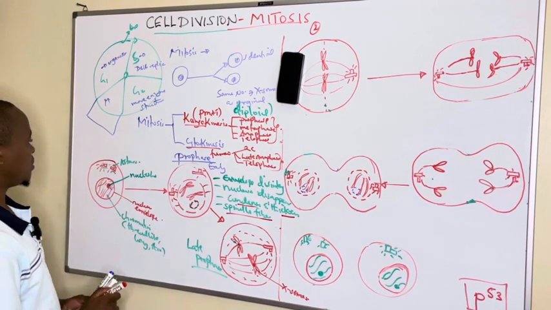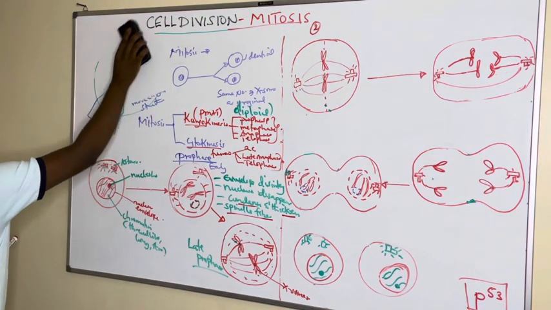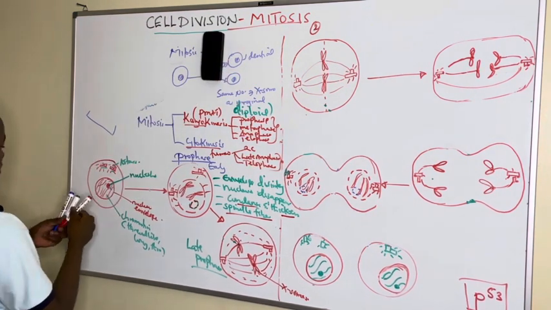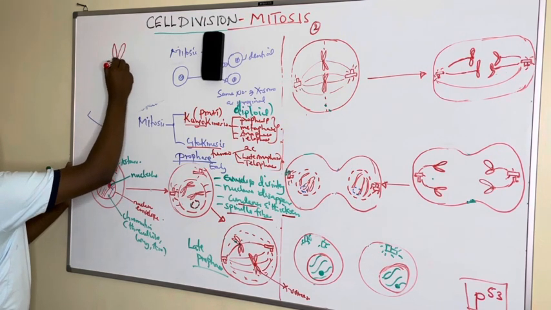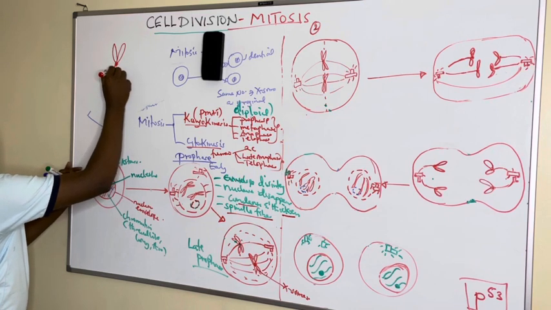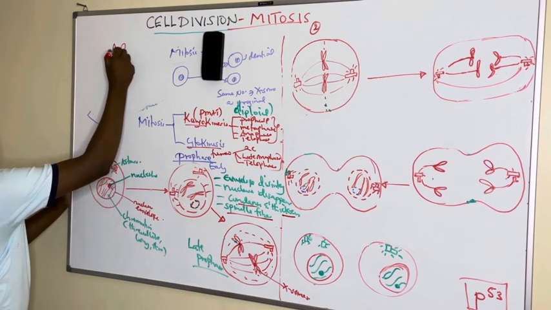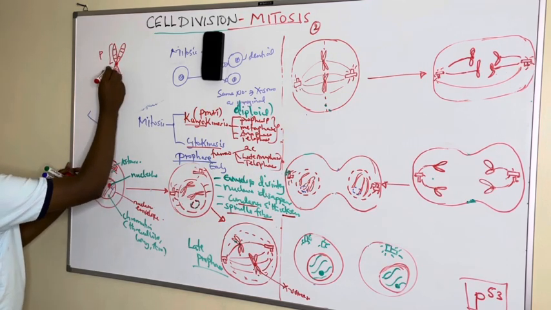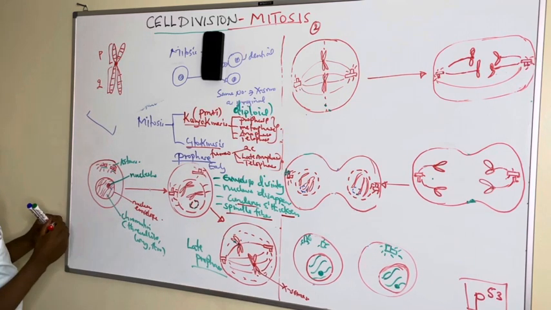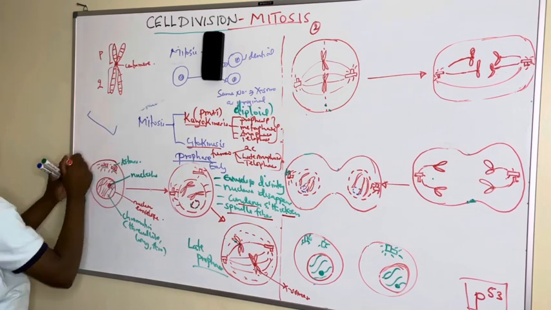And these chromosomes, if I can draw the structure of a chromosome here, this chromosome is made up of the short arm joined together at the center by the centromere. Then they also have the long arm. And on them we have the loci, different loci with genes, whereby the short arm is known as the P arm, and the long arm is known as the Q arm. And they are joined together at the center by the centromere. This is the structure of the chromosome.